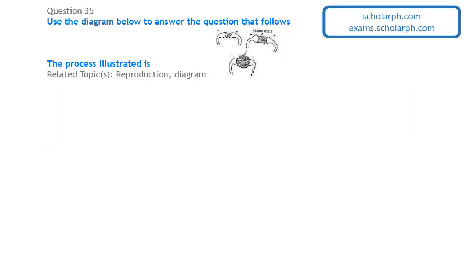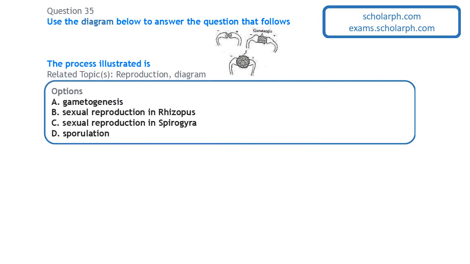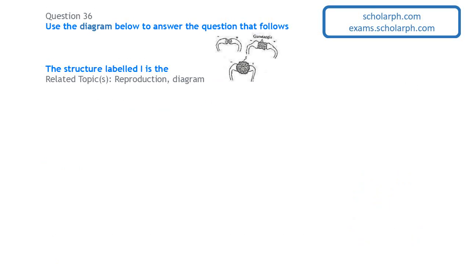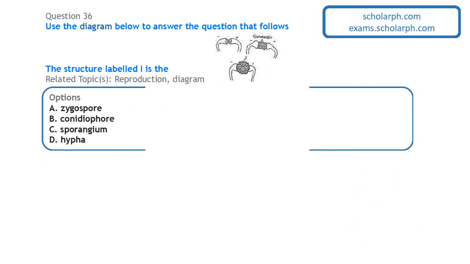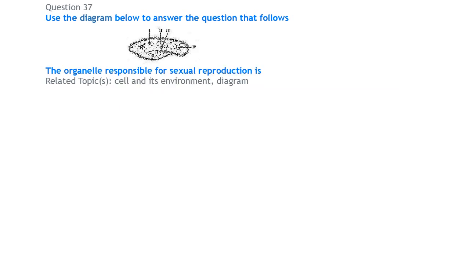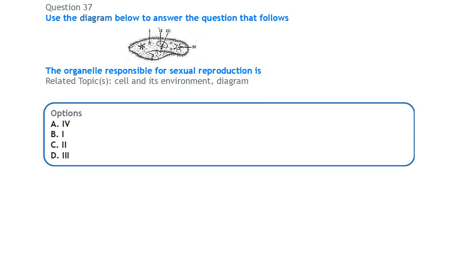It's found in the next question. So we have to use this diagram to answer the questions that follow. The process that is illustrated in the diagram is sexual reproduction in Rhizopus. Next question. The structure labeled I is called the zygospore. Next, we have another question.